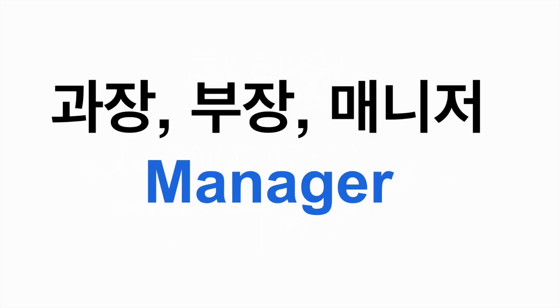Then we have manager. There can be different words for manager depending on what the person manages. So it can be kwajang. Kwa is like a section of a company or organization, so it's like section head. Then we have pujang. Pu is like a department. Pujang is a higher position than kwajang. Or sometimes they just use the Konglish word manager.